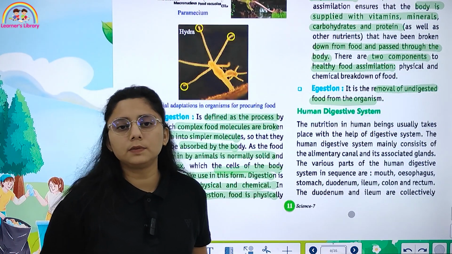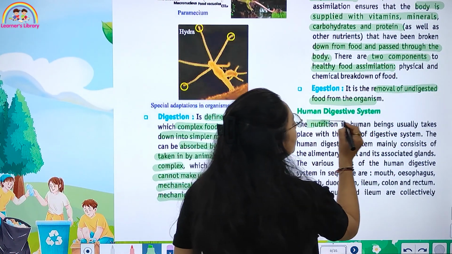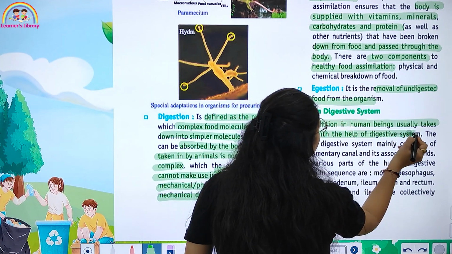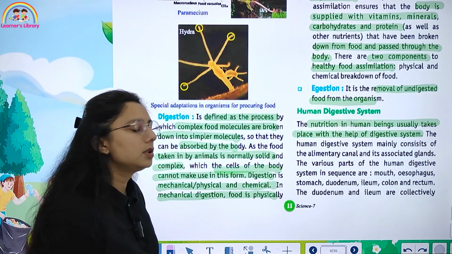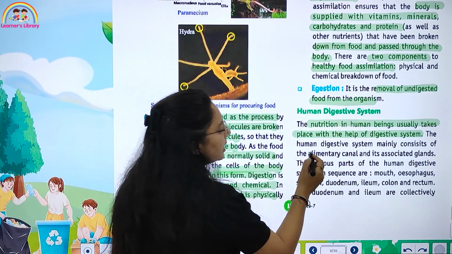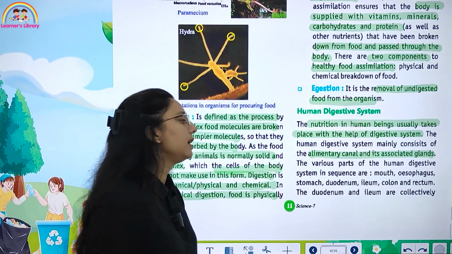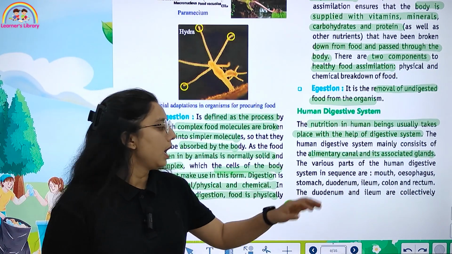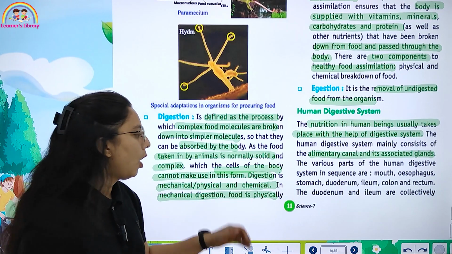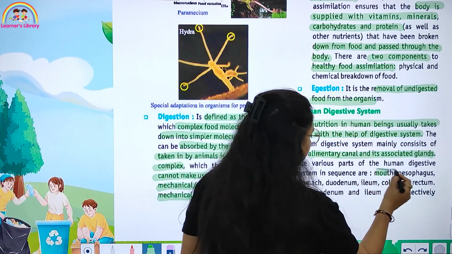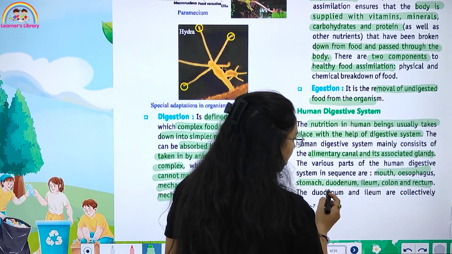Now, the human digestive system. The nutrition in human beings usually takes place with the help of the digestive system. It consists of the alimentary canal and its associated glands. The various parts of the human digestive system are, in sequence: mouth, esophagus, stomach, duodenum, ileum, colon, rectum.